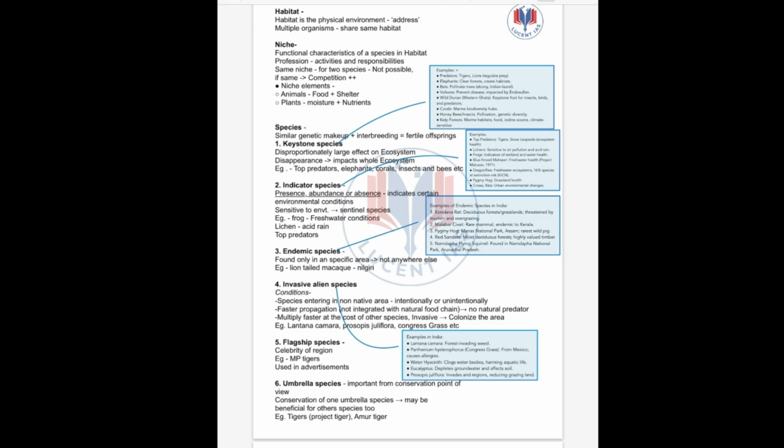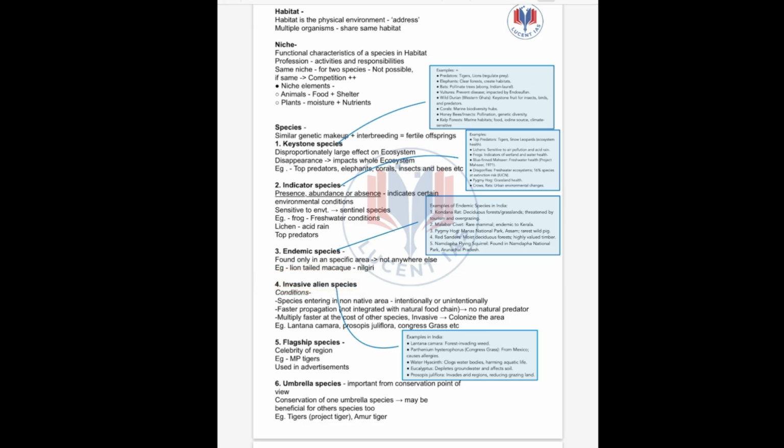Clear. Next up we have endemic species. What are endemic species? They are the ones which are found only in a specific area and not anywhere else. For example, in Assam we have the pygmy hawk, found only in Assam, specifically Manas National Park. Malabar civet is endemic to Kerala, red sanders endemic to Eastern Ghats, Namdapha flying squirrel found in Arunachal Pradesh. So these are the endemic species, found only in particular areas, not everywhere.